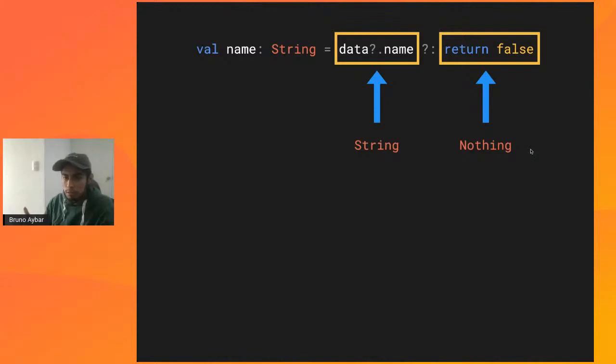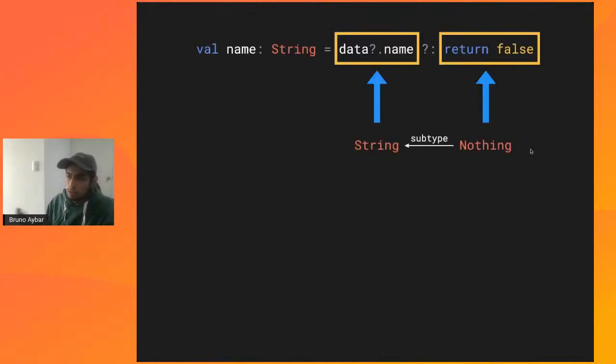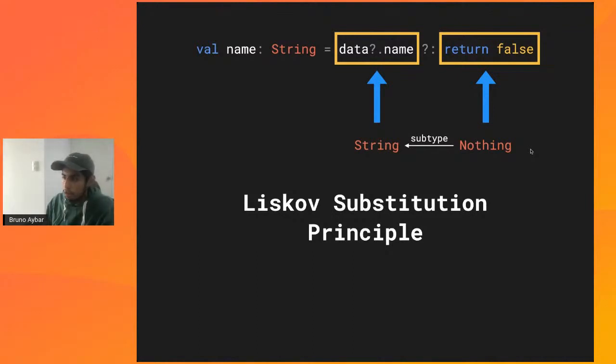All right. So if we go back to the hierarchy, we know that nothing is a subtype of string. So we have a relationship here. And this is actually something that is allowed in object-oriented programming. And you can even go back and refer to the Liskov substitution principle to validate this behavior.